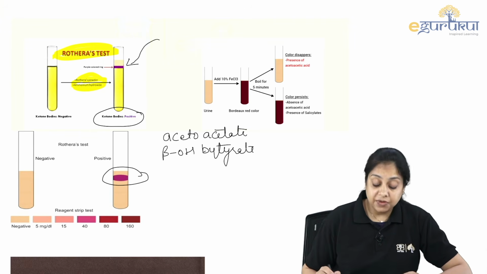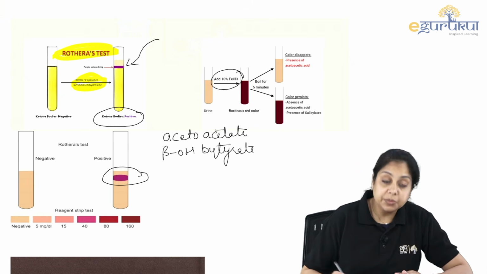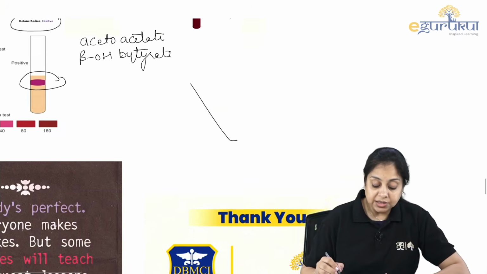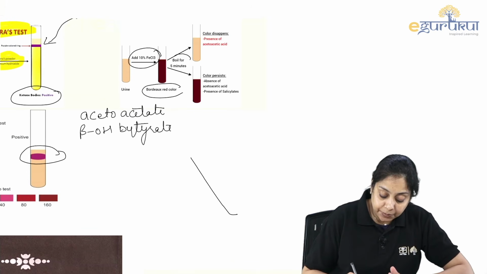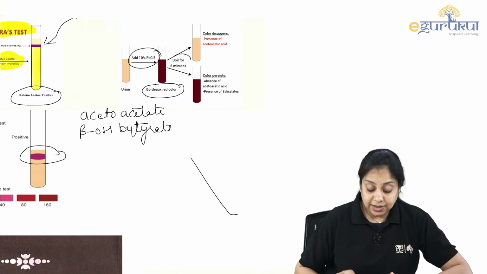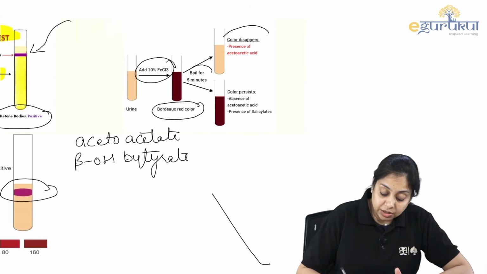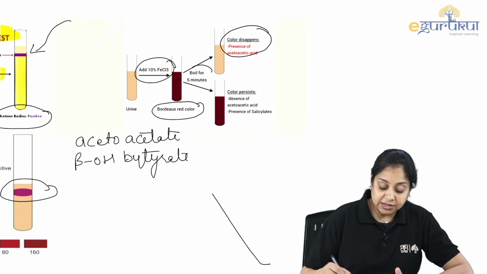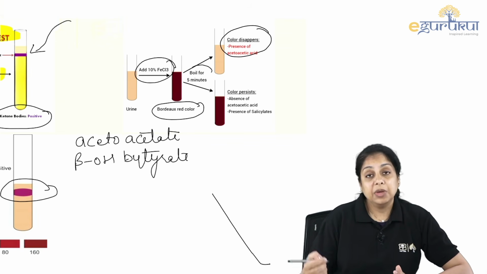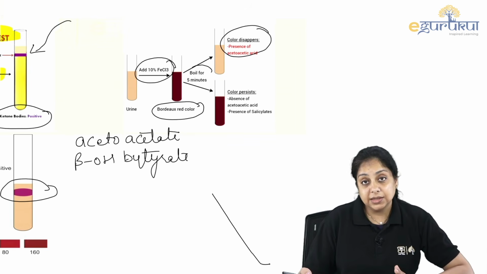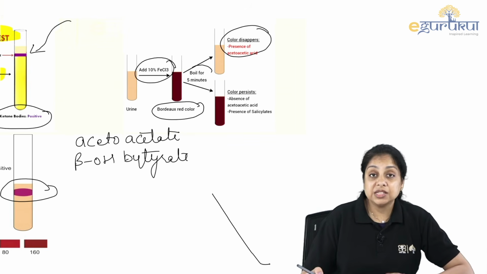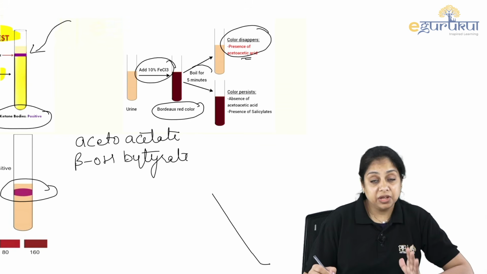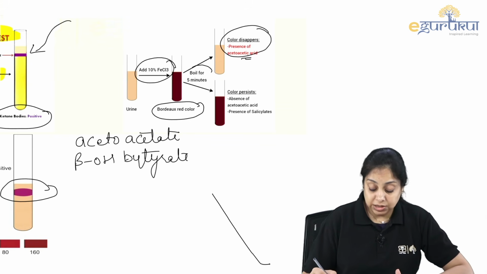And another is the ferric chloride test, in which you add 10% ferric chloride, and that gives a Bordeaux red color, a very deep red color. And then you boil it. If after the boiling the color disappears, that is telling you the presence of acetoacetic acid. So they may ask you how acetoacetic acid is tested. Now we are specifically looking for one ketone body, that is acetoacetic. So if after boiling the color disappears, it is acetoacetic.